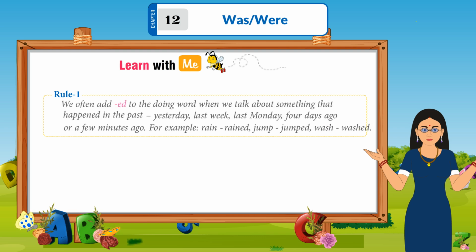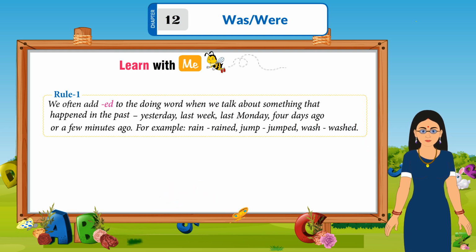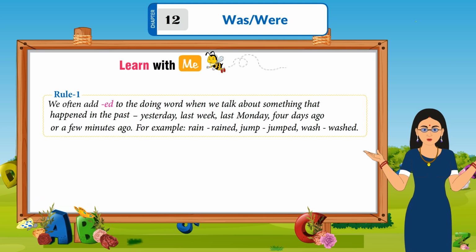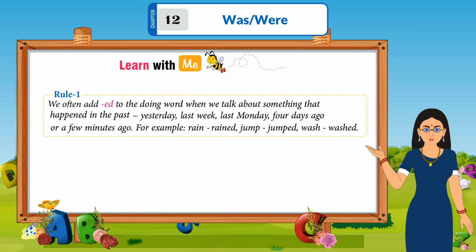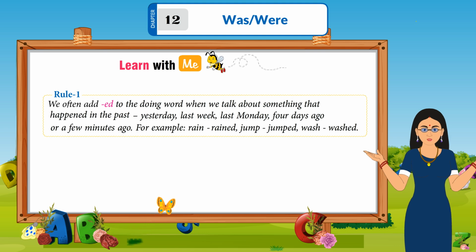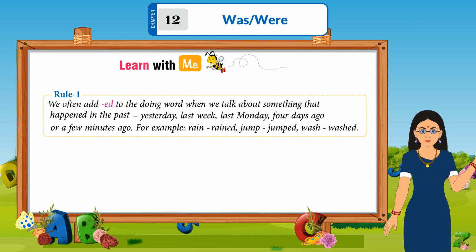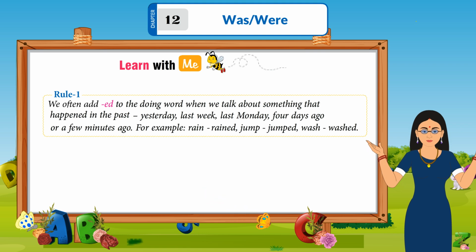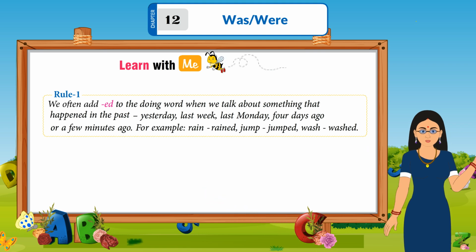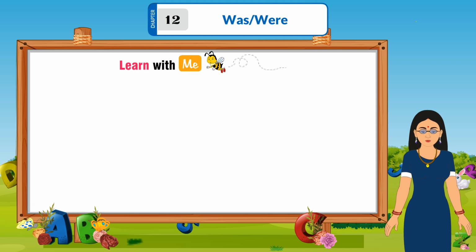Rule 1. We often add ed to the doing word when we talk about something that happened in the past: yesterday, last week, last Monday, 4 days ago, or a few minutes ago. For example, rain, rained; jump, jumped; wash, washed.